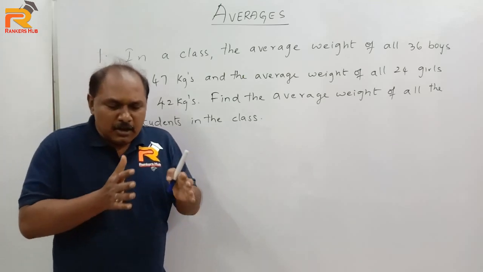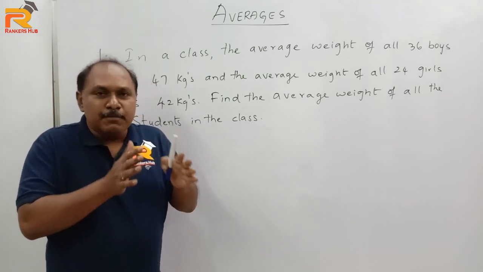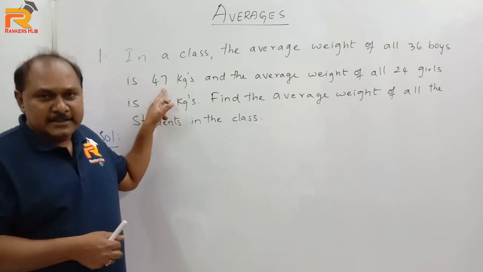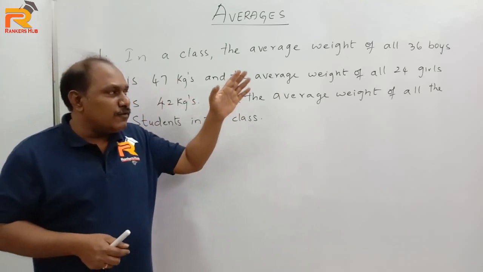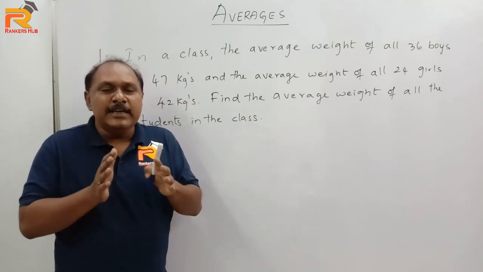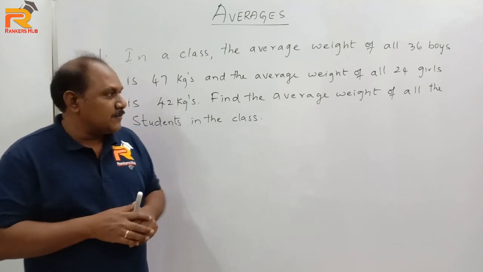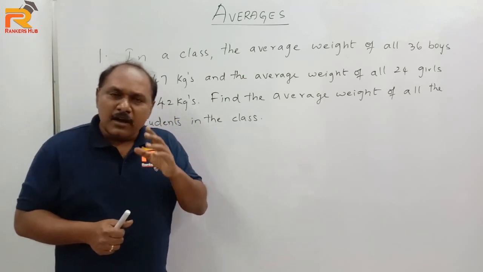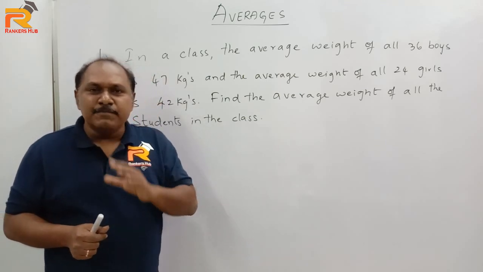That means we can assume that each boy in the class has a weight of 47 kgs and the average weight of all 24 girls is 42 kgs. So we can assume the weight of each girl is 42 kgs. Now we want the average weight of all the students in the class. Now how to solve this in a very simple way?